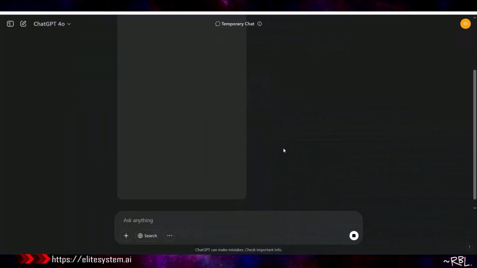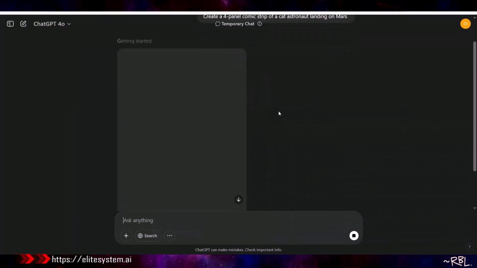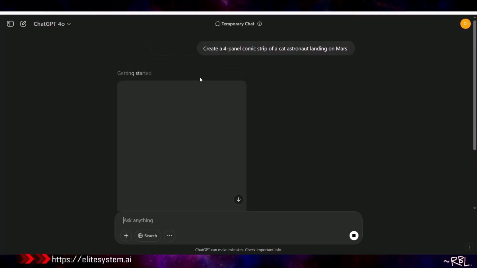All right, it's taking time. Is it done? It says getting started. And I do have a lot of stuff open right now, my tabs, but I don't think this is on my side. I feel like it's on the OpenAI side. It could be for several reasons. Everyone's using it right now. All right, free tier has some limit, but still, it just came out. Everyone's using it. And on top, you have a temporary chat.